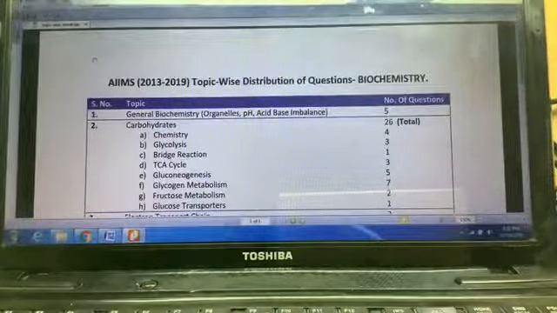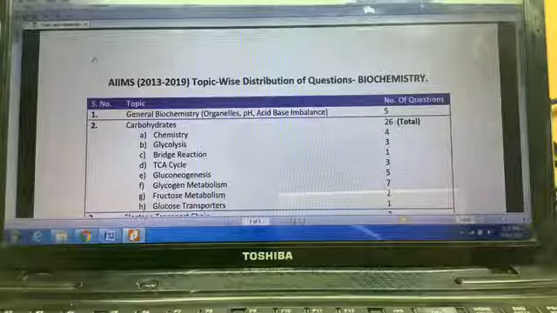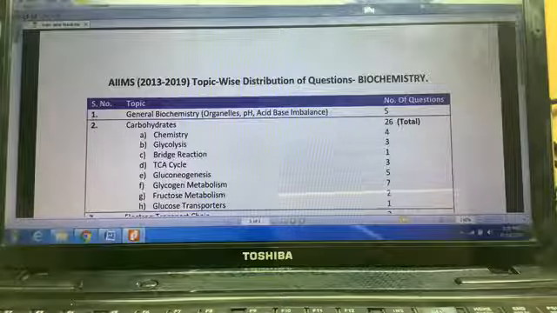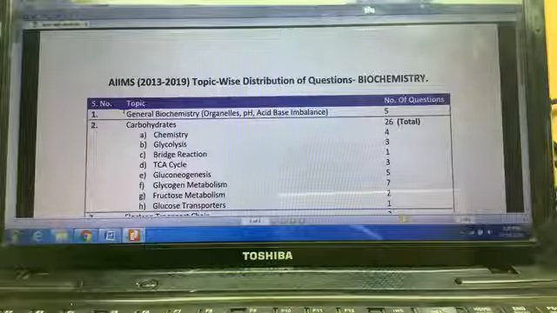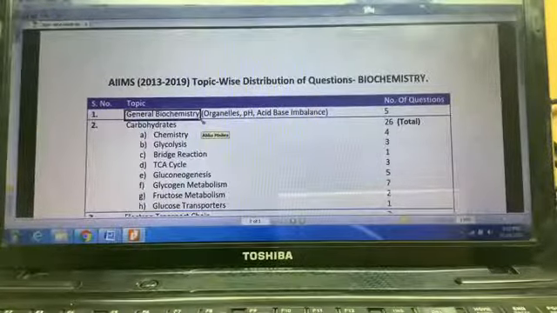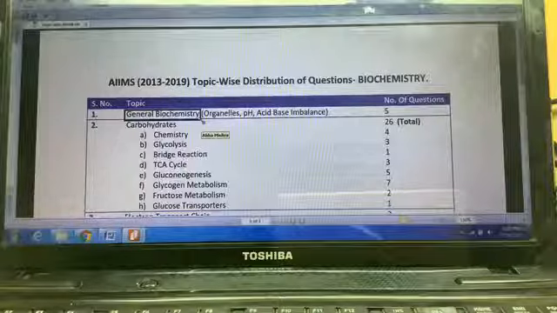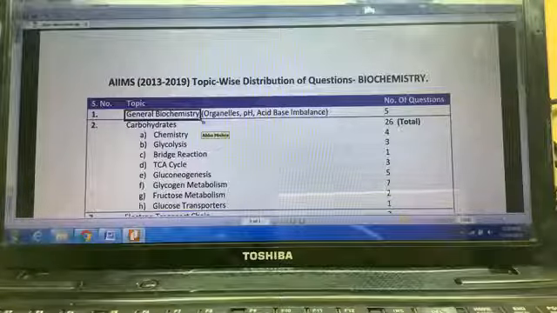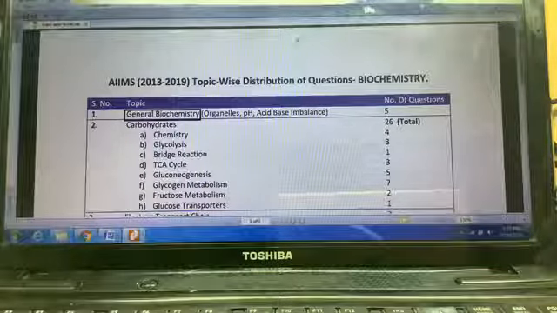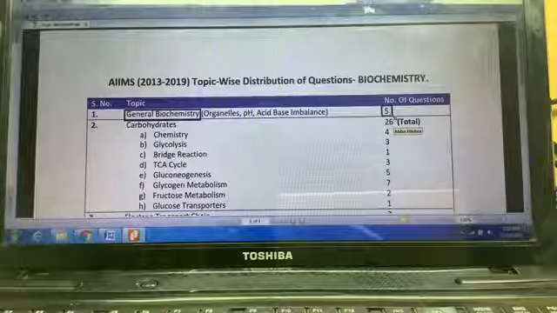Okay, so I've divided them topic wise as you can see, and starting with the first section, which generally a lot of us will not even take a look at, and that is the general biochemistry. The general biochemistry meaning the organelles, the pH, the acid-base balance. A part of it is obviously covered in the surgery section, but a very basic concept of acid-base balance will enable you to cover these questions, and a significant number of questions, 5 questions have been asked from this section. This is by no means a small number. 5 is a significant number.